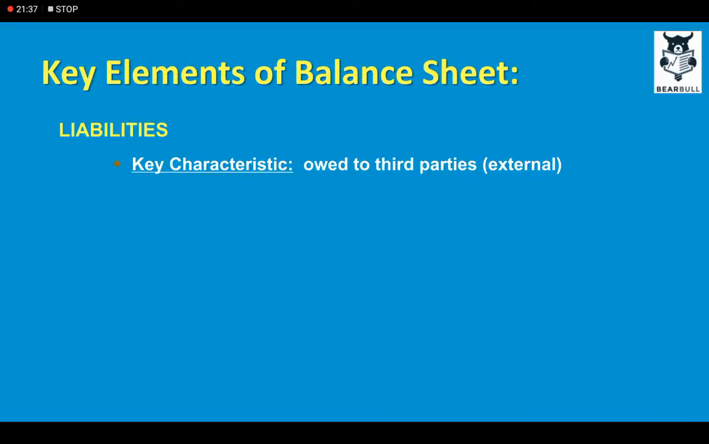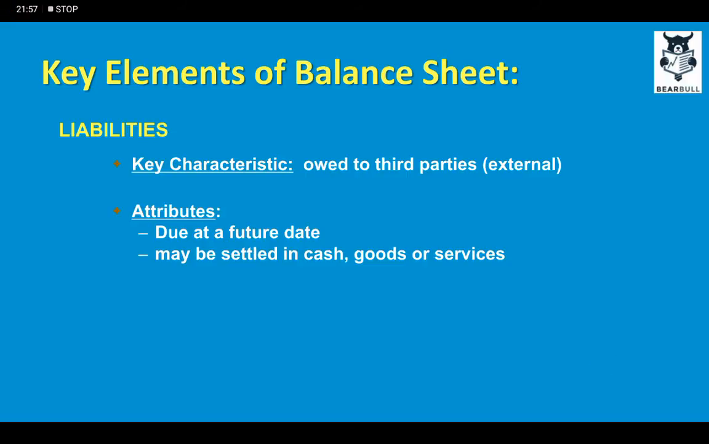Liabilities are also an essential element of balance sheet, and the key characteristics are that they are owed to third parties. Remember, the money which we owe to the owners is called equity. Liabilities are all those monies which are owed to third parties, that is, not the owners, not the shareholders. Okay. What are the attributes? They are due at a future date. You have to pay those at a future point in time.